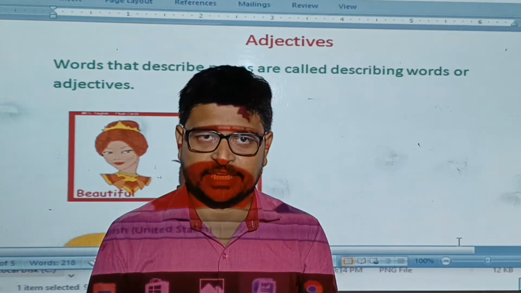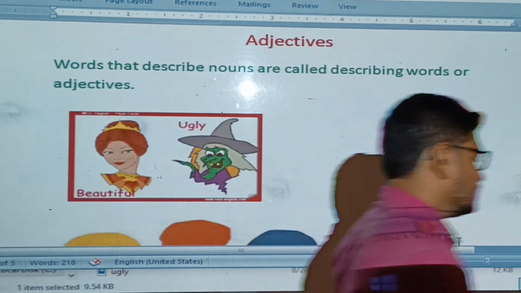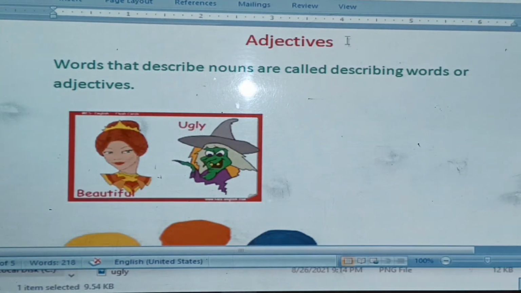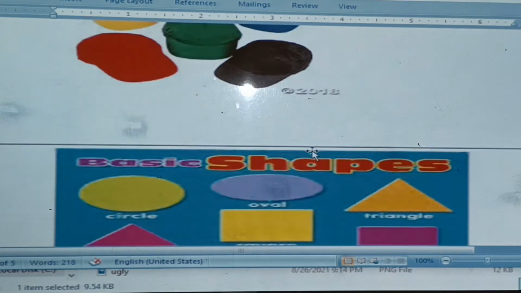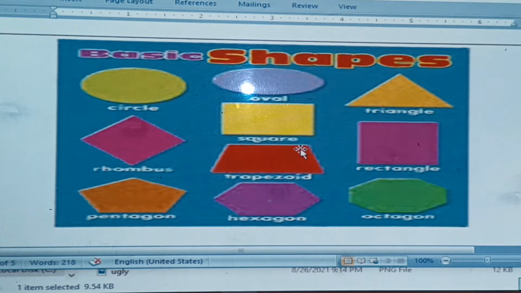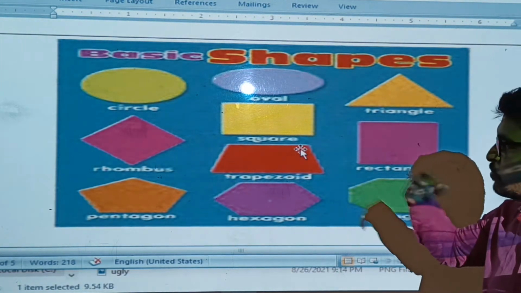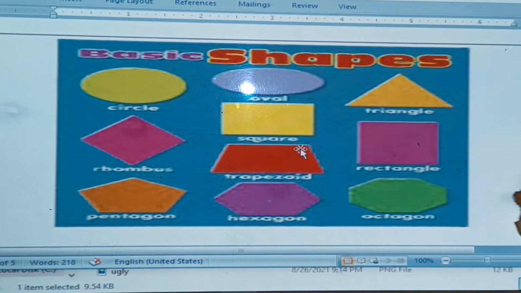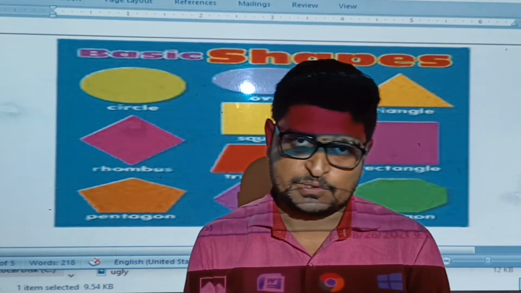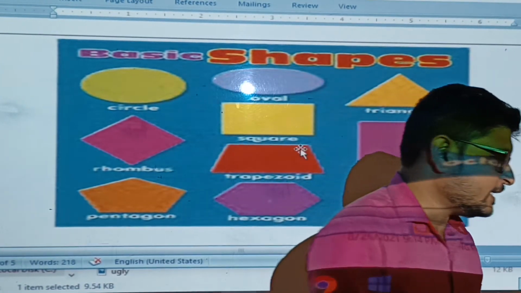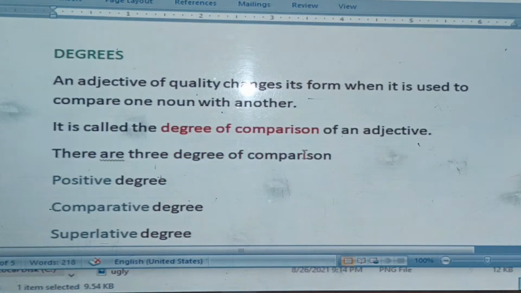We can see beautiful, ugly; shape, like a color: black, white, yellow. These are the colors. Basic shapes like oval, triangle, rectangle, square. These shapes are called adjectives. Let's move ahead and talk about degrees.